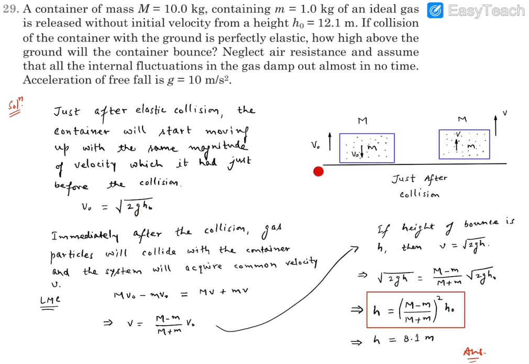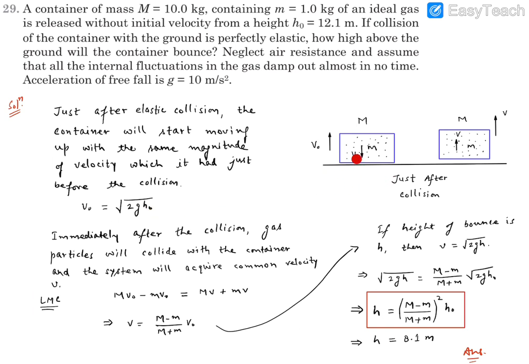But when the collision is taking place, it will be between the ground and the container, and these gas molecules will not participate at that instant. So due to elastic collision, the velocity of separation will be the same as the velocity of approach. That means the container will immediately start moving up with velocity v0, which is under root 2g h0.